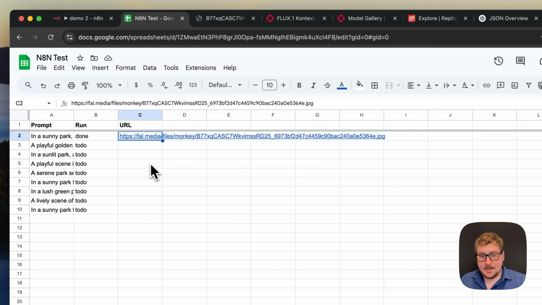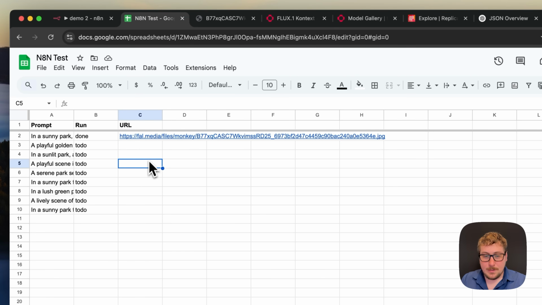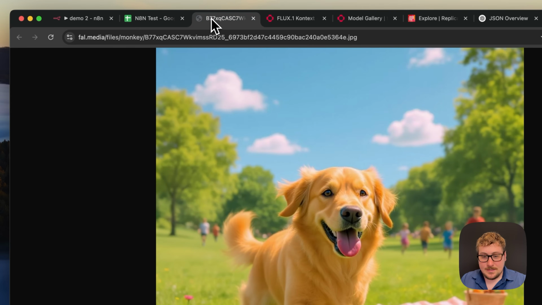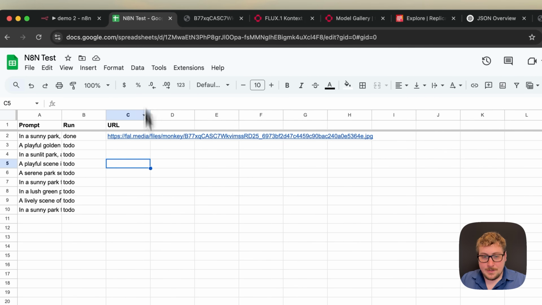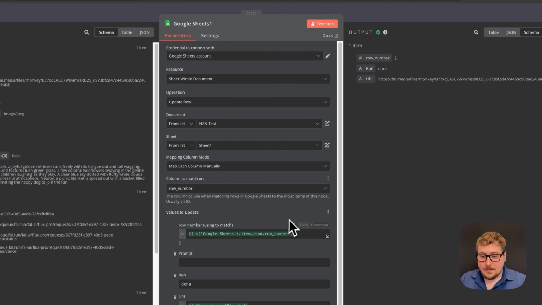Now, one thing to keep in mind, and I think FAL is pretty good about this, it keeps it for a while, but when you do these services, this image is hosted on a temporary file. So eventually they're going to delete it because they're expecting you to download it or use it. So it's good for automating, but keep in mind, if your thing disappears after a while, it's because we're not paying for the hosting, we're just paying for the result. Usually they have like a 7-day or something time period that they hold on to your data. But just keep in mind that you want to actually download this to one of your servers if you want to make sure that you keep the data in the future.